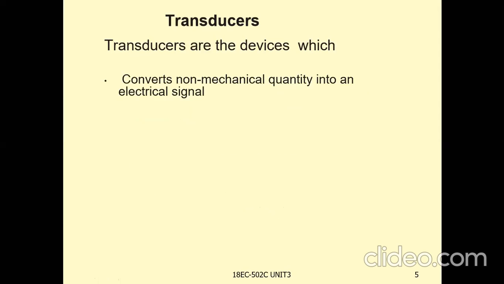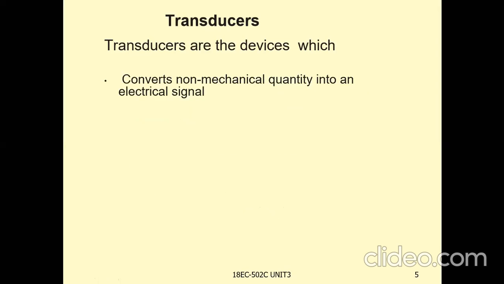Transducer. What is a transducer? Almost all of you might have heard the word transducer. Transducer means it is a converter. These are devices which convert non-mechanical quantity into an electrical signal.